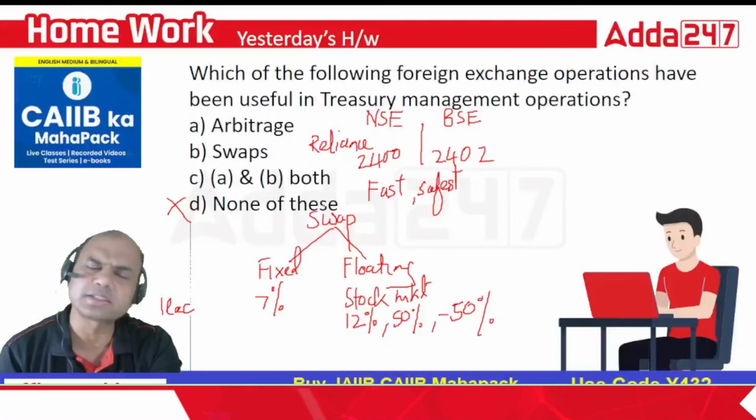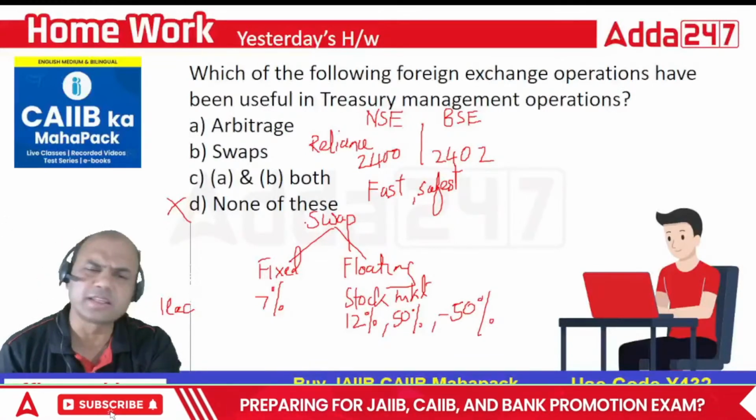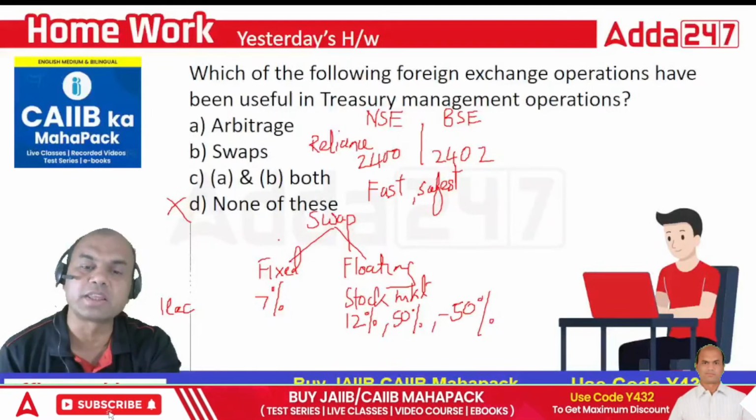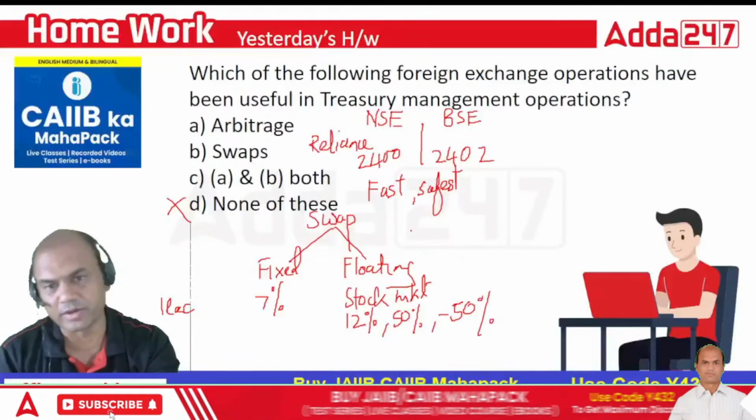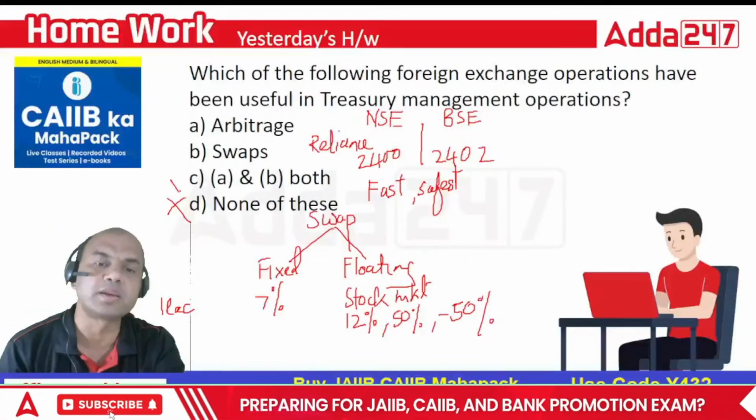Now swaps are of various types. It can be a currency swap, it can be a commodity swap, anything, but the logic remains the same. One leg fixed, the other leg floating. Got it? So the answer over here is C, both A and B.